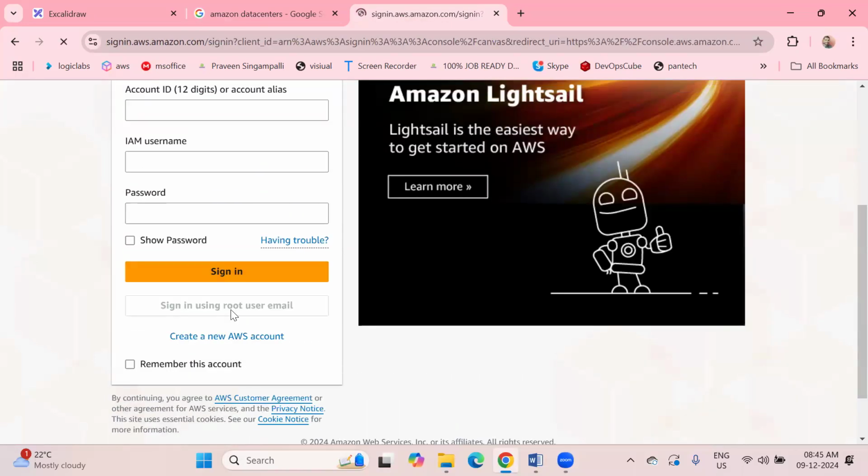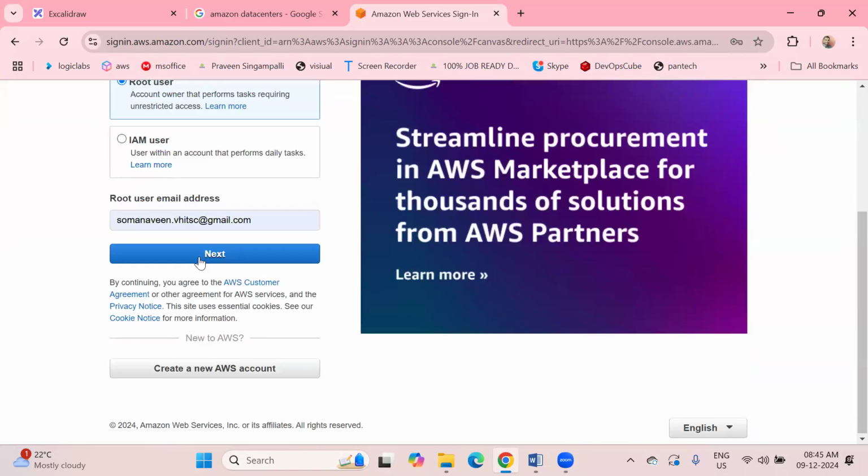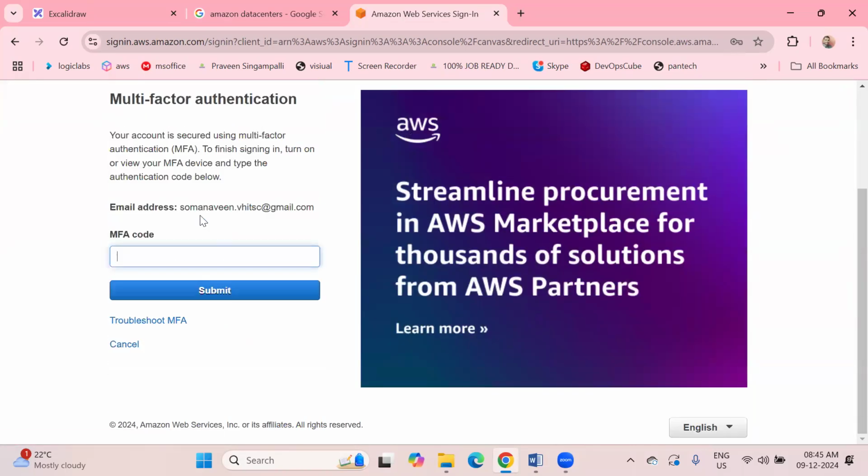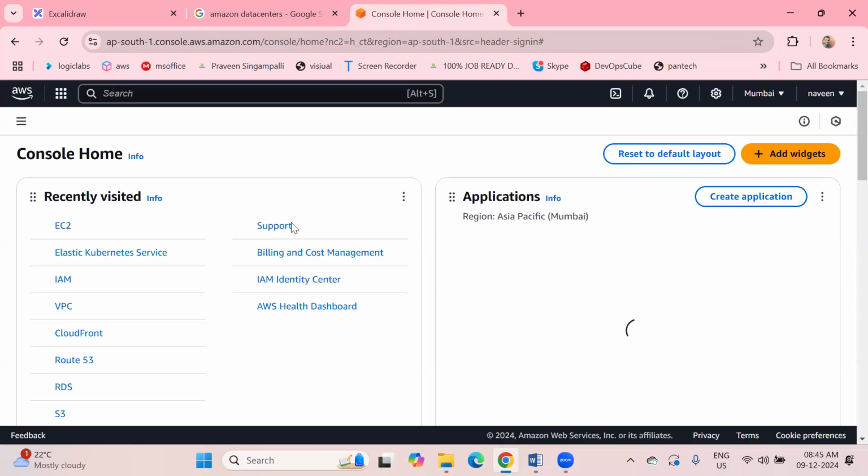Sign in as a root user. Let's log in. I have enabled multi-factor authentication. I'll explain it once we get in. Let me enter the code from my authenticator app. 819517. It's a kind of OTP. See, this is my AWS console.